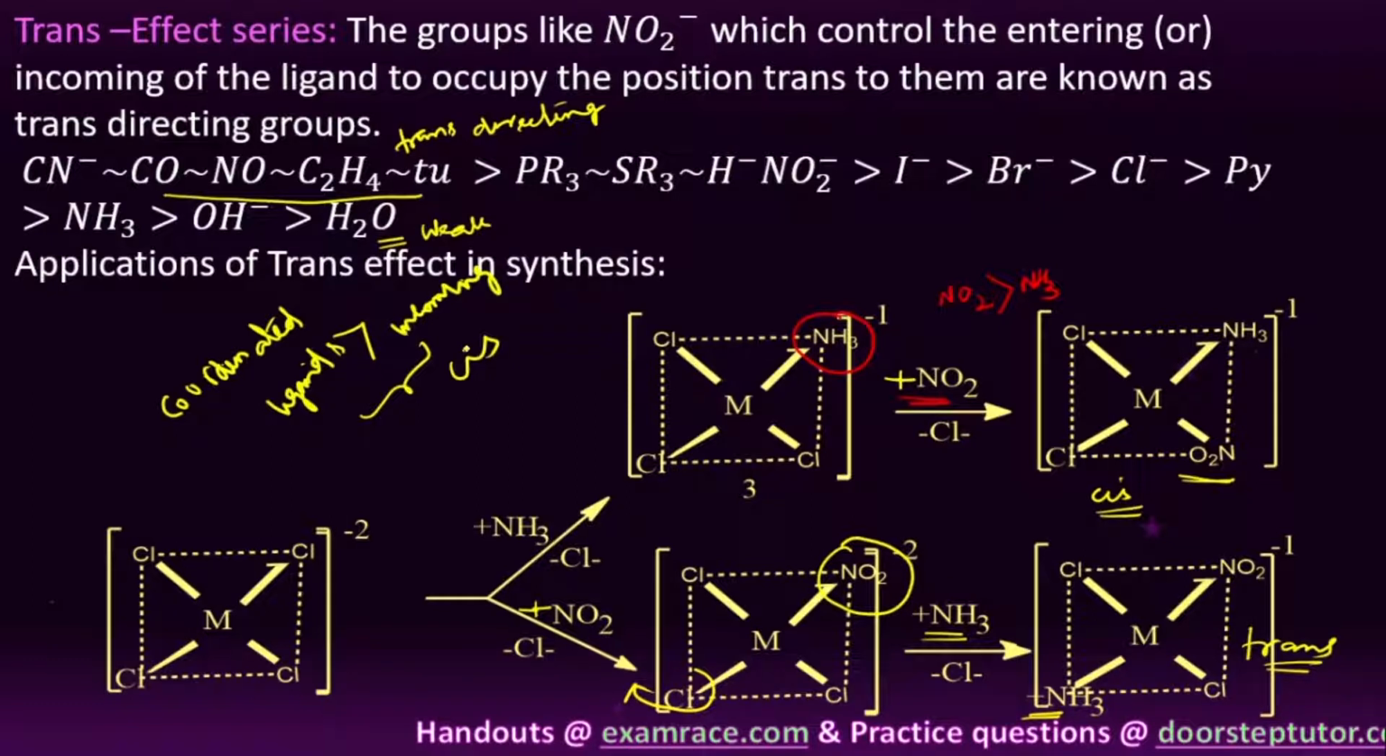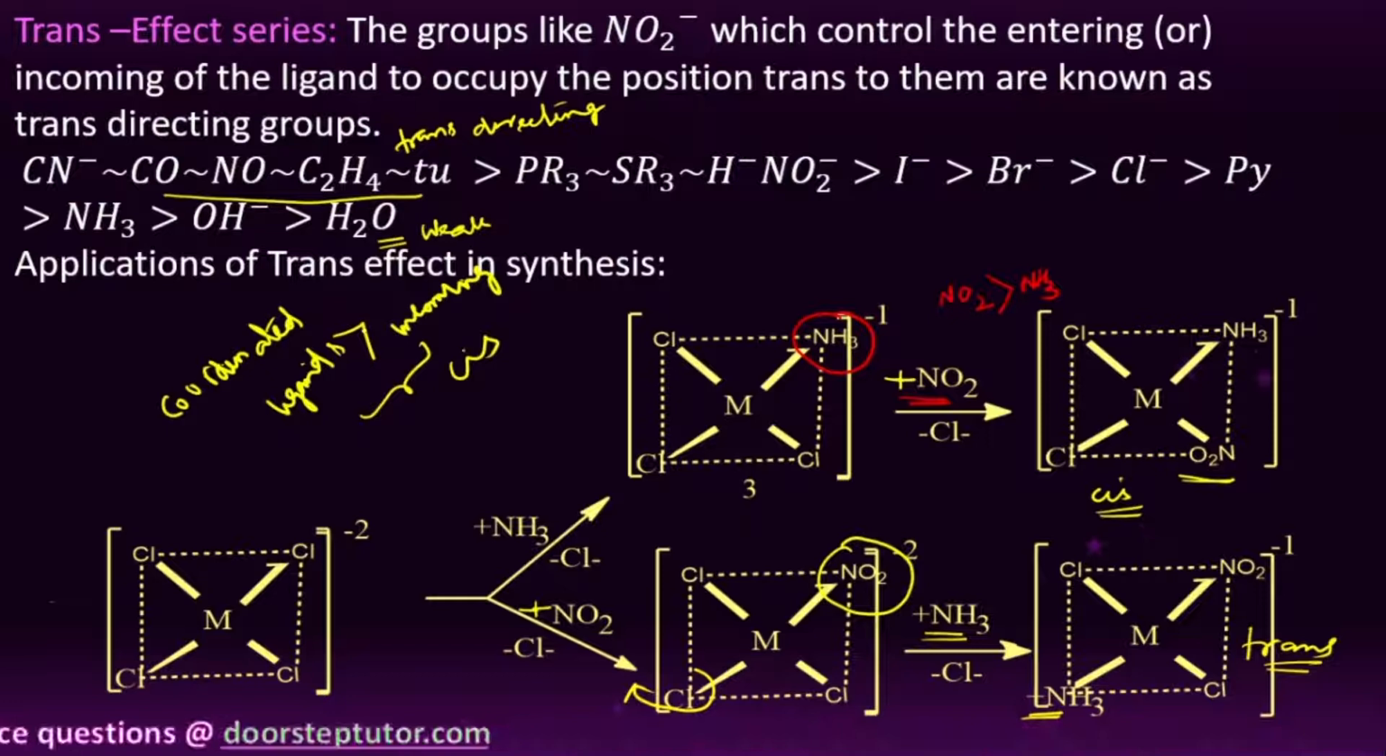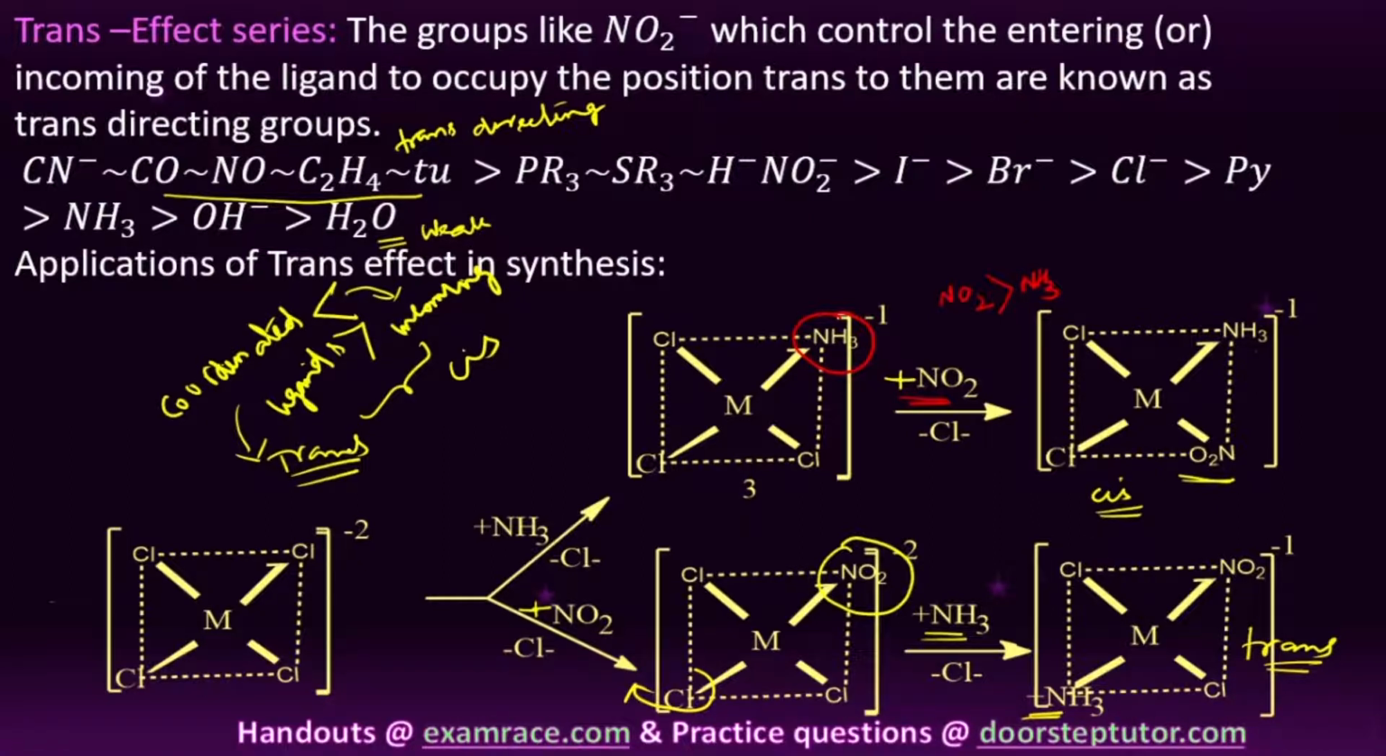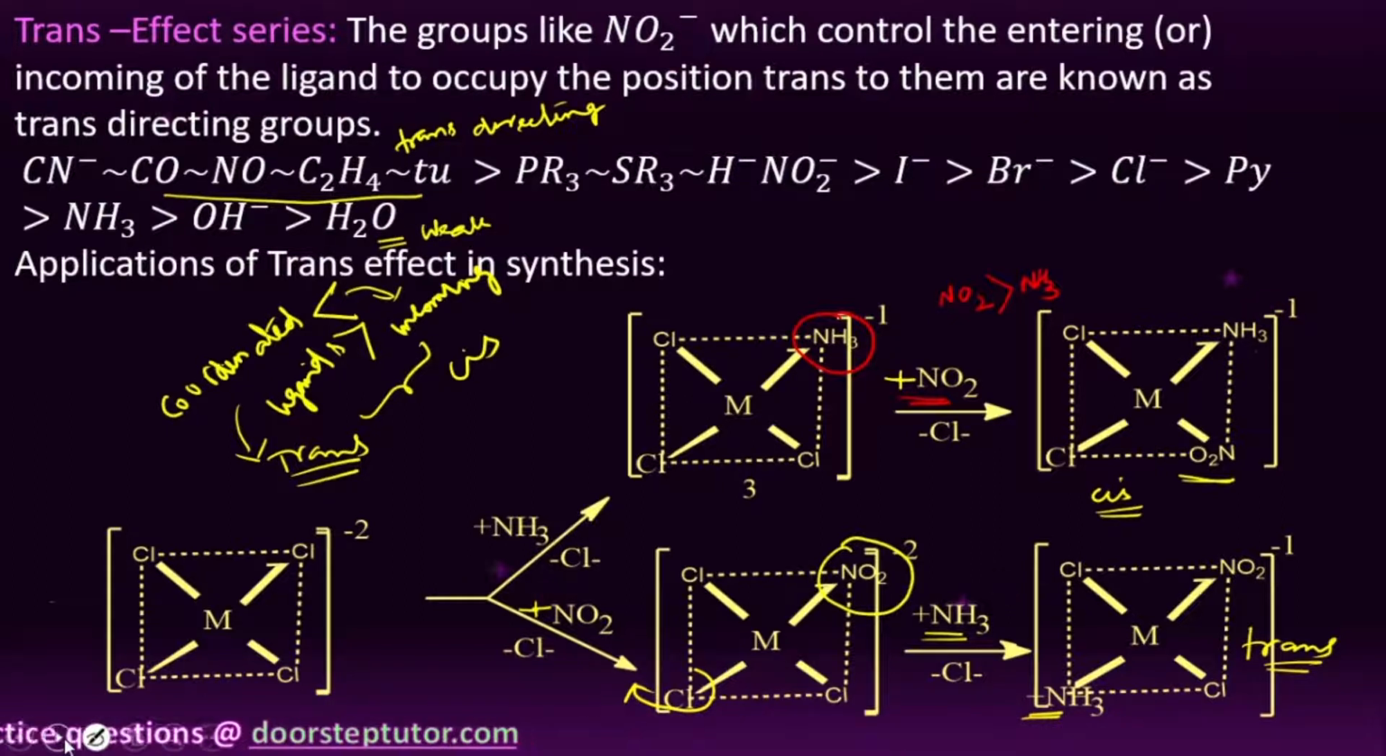But in the other case, student, the coordinated ligands have less trans-directing ability than the incoming ligands. So generally it leads to the formation of a trans compound. This concept is a very, very important concept, student. It helps with problem solving in various kinds of examples, right? So next we will move to some of the examples, student.